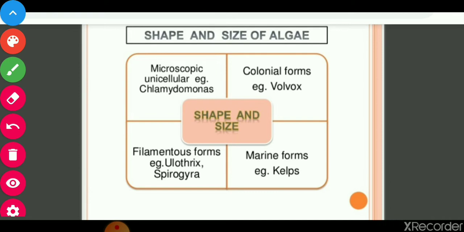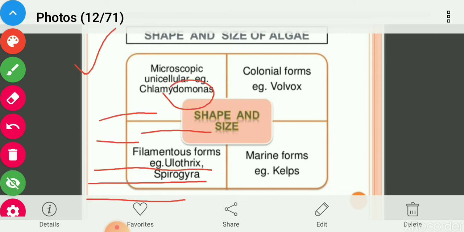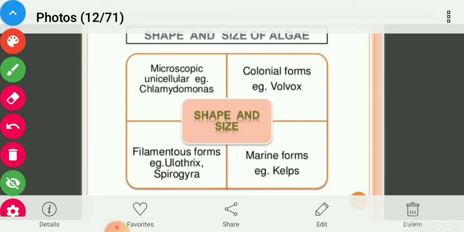So algae may be microscopic or large in size. They may be found in single form or in groups. Those found in groups are called colonial forms, and Volvox is a colonial form of algae. Spirogyra and Ulothrix are the filamentous forms of algae.